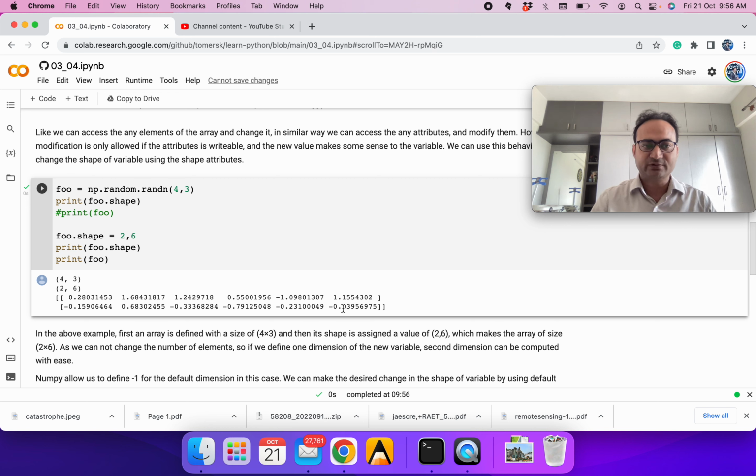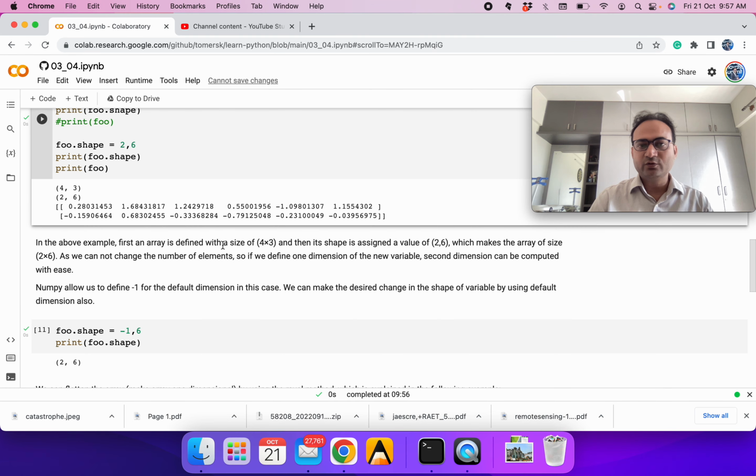Both are possible, because ultimately Python stores everything as one dimension, and it has some attributes to remember how many columns are there, how many rows are there, or how many elements are there in different dimensions. That's how it prints. So it's not a big deal for Python to rearrange the number of dimensions or the size of each dimension.